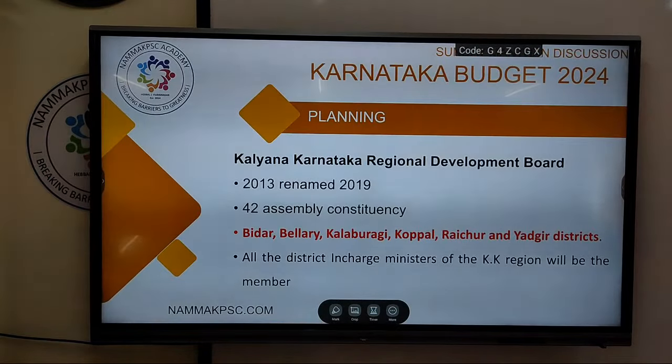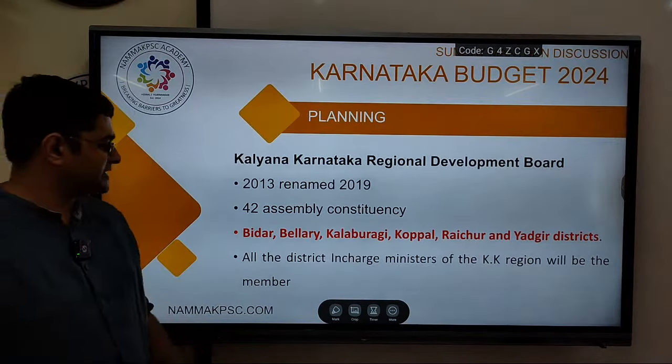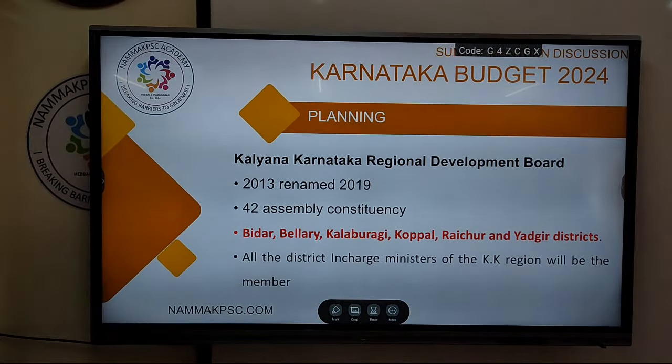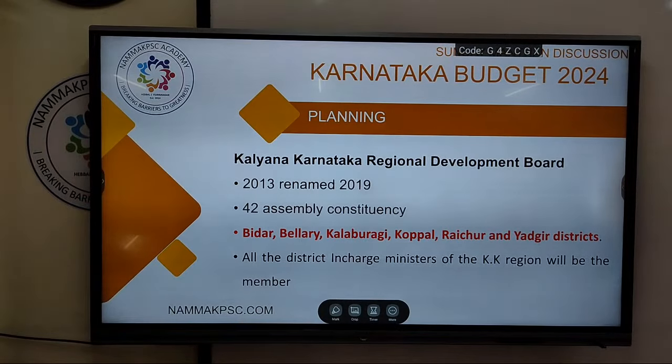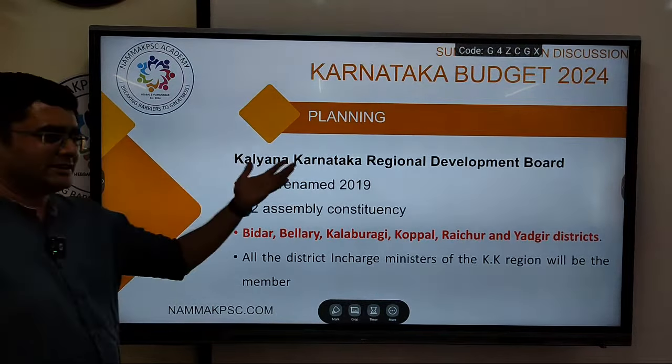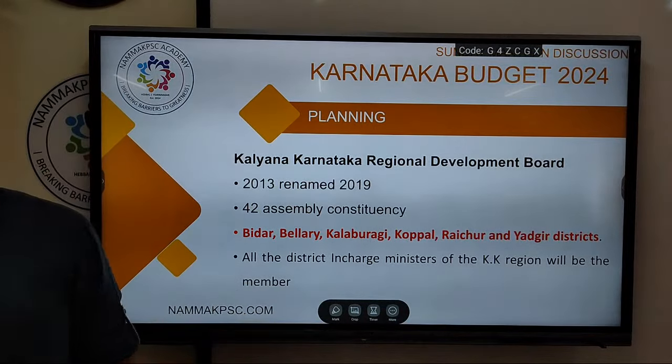All right, next, planning. So these are mentioned in your budget. Obviously they have mentioned Kalyana Karnataka Regional Development Board, X amount has been given to them. I have not mentioned that. Now, if you don't know, I think most of you should be knowing all of this.